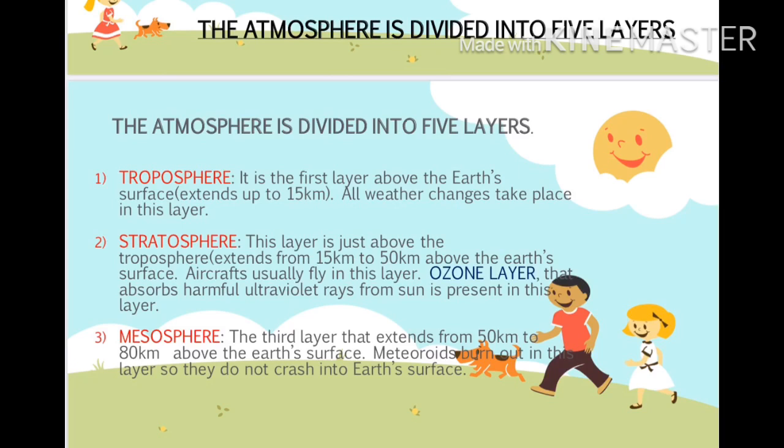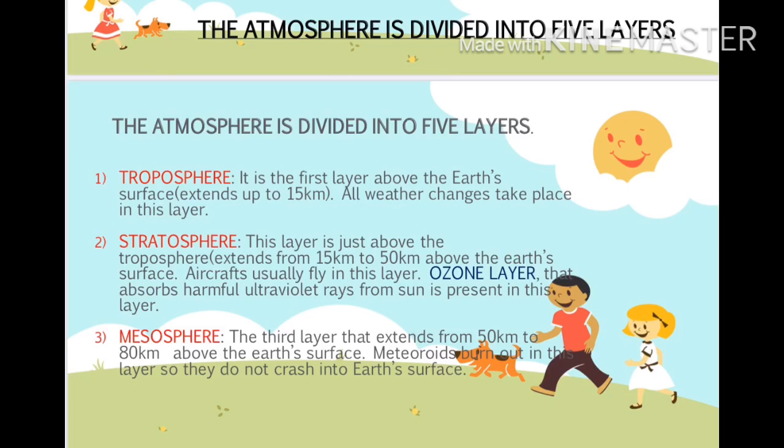Most of these meteors burn in this layer before they can reach the surface of the earth. Hence, they do not reach the earth's surface, as they are all burned up in this layer. In this way, the earth's surface is always safe.